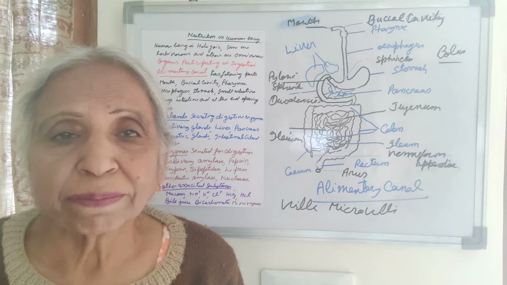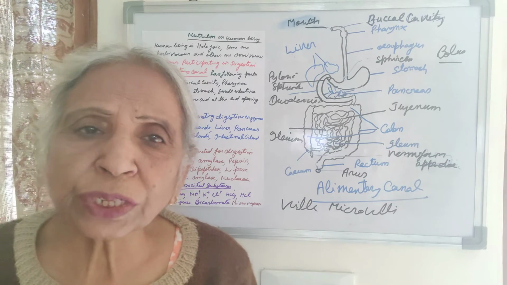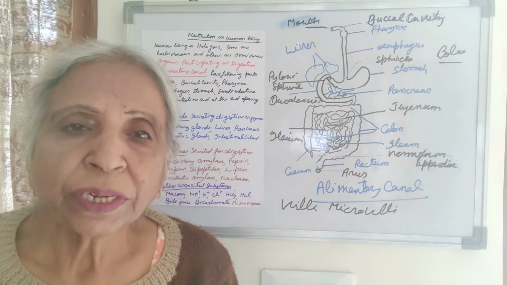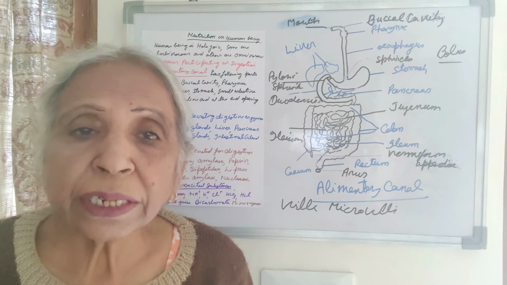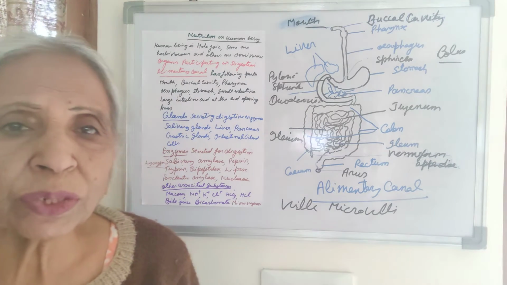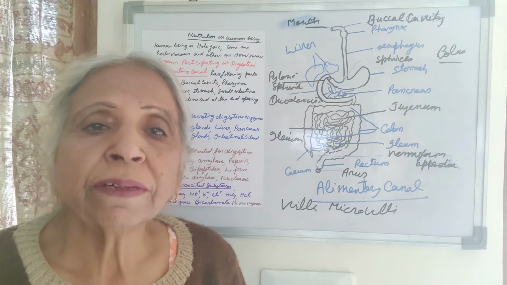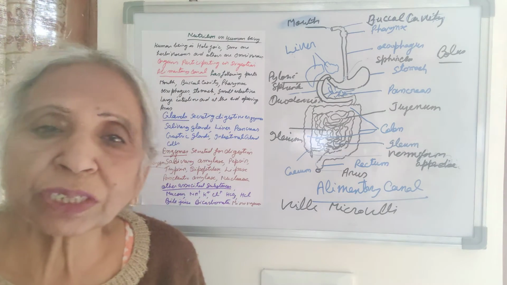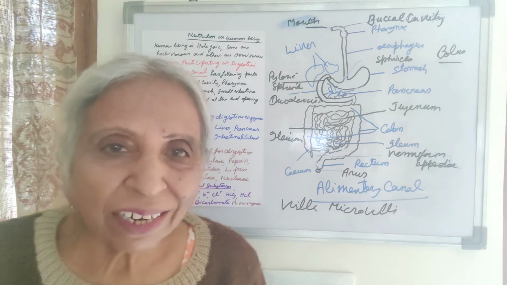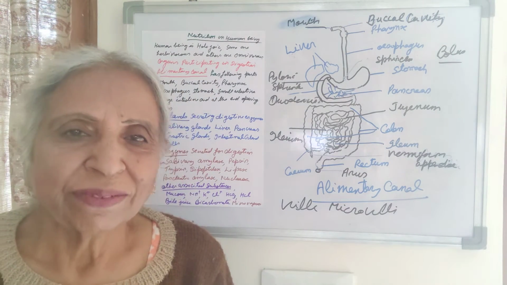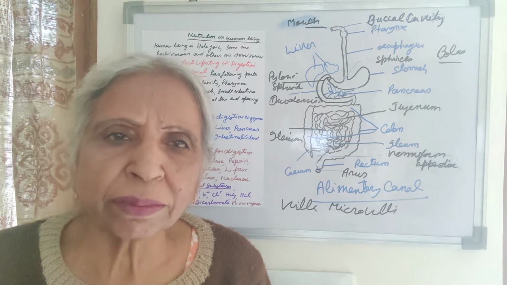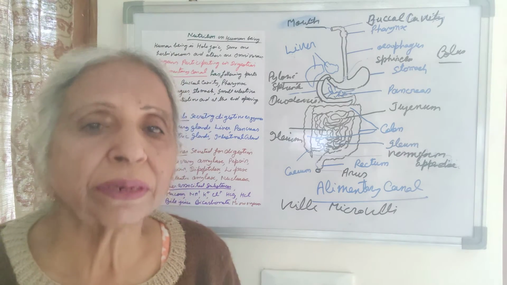holozoic and parasitic. In saprotrophic mode of nutrition, the organisms secrete digestive juice outside the body, on the dead decaying organic matter, and then they absorb the digested food. However, in case of holozoic mode of nutrition, the organism takes food from the outside and that is digested inside. It is called the holozoic mode of nutrition. It occurs in amoeba, single cellular animal, in paramecium, single cellular animal, and in all multicellular organisms.